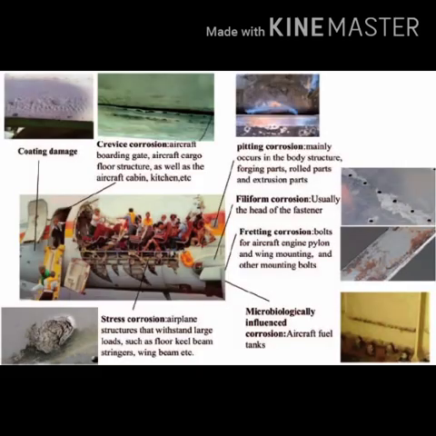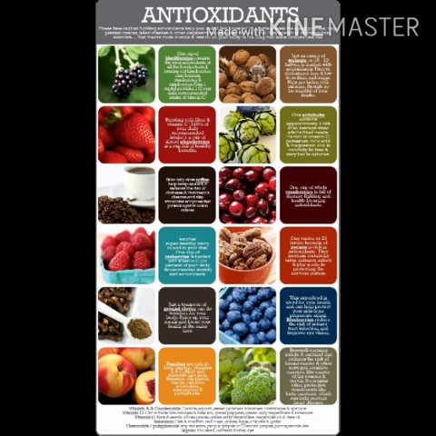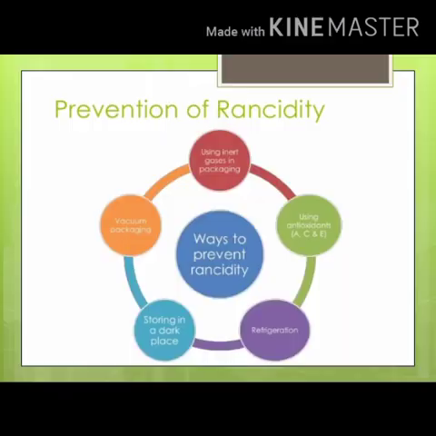We'll see some problems of corrosion. Corrosion damages the car body, it damages metal bridges, iron railings, and it damages ships made of metal. Do you know what is rancidity? It is the oxidation of fats and oils when exposed to air. Then what are antioxidants? They are substances which prevent oxidation. We will see some methods of prevention of rancidity.